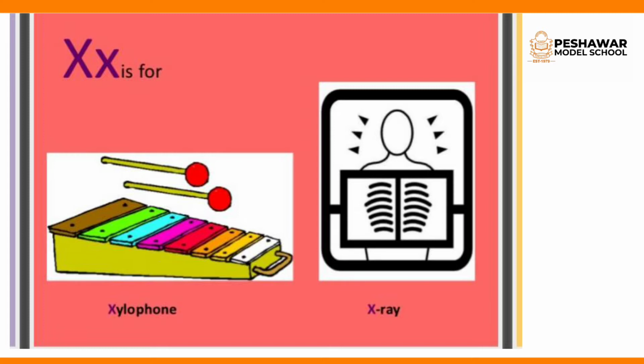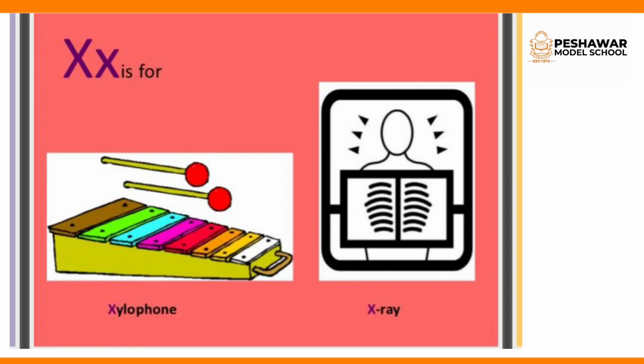What is the sound of X? The sound of X is Z, Z. The sound of X is also X, or the sound of X is Z. If we look at the first letter example, this is xylophone. Z-Y-L-O, xylo, P-H-O-N-E, phone, xylophone.